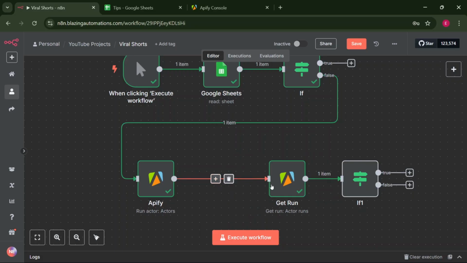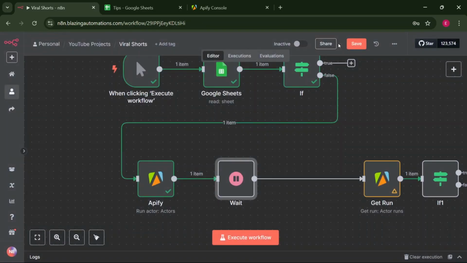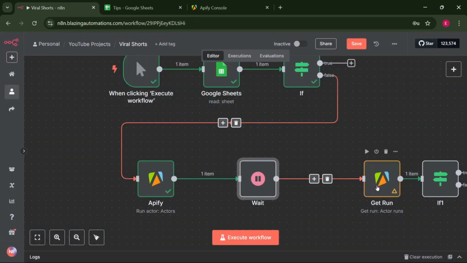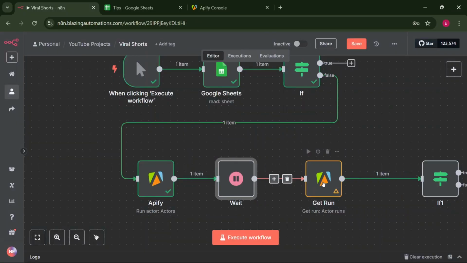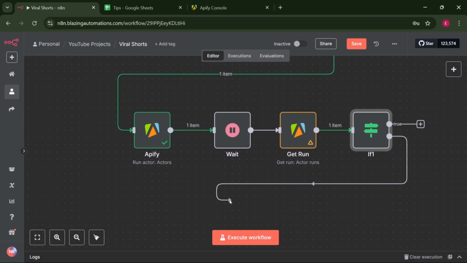To do that, let's click on the middle of these two Apify nodes and click here, search for wait. Just like that, we have managed to get a wait node. And the wait node will wait for at least 5 seconds. So what we're trying to say is, if we try to get the actor and the actor has not yet succeeded, it means it is still running. We need to continually wait. So let's reconnect this back just like that. So it will wait and wait until the actor has finished running and has managed to scrape the data.